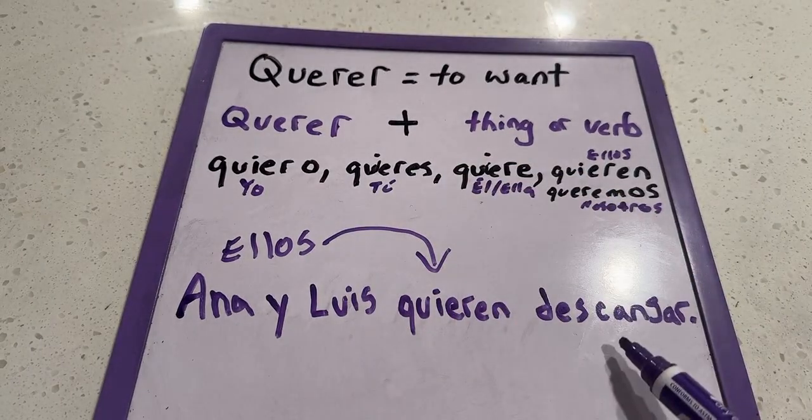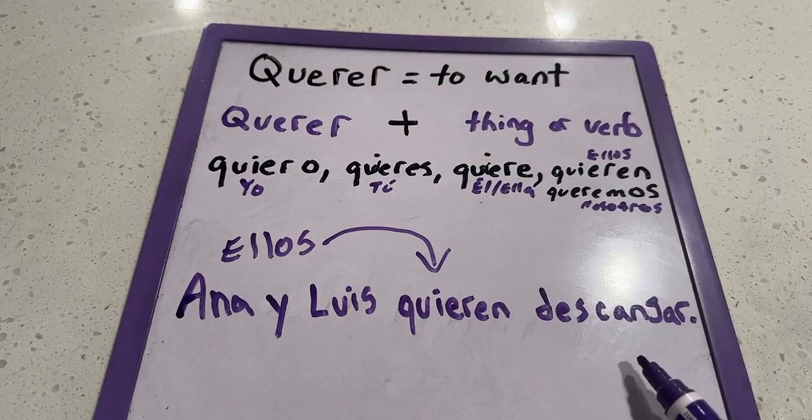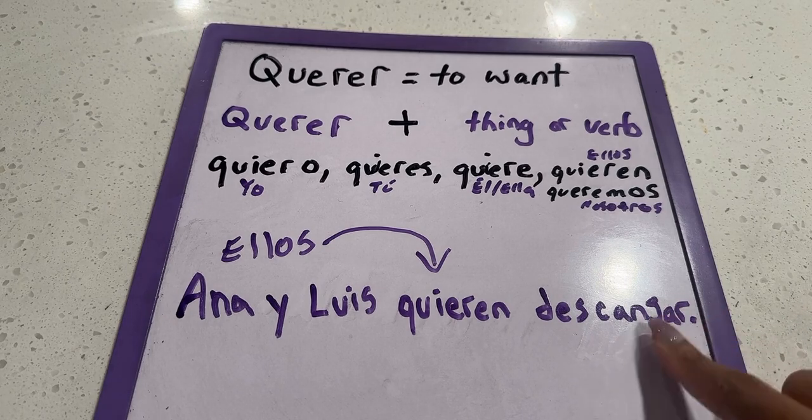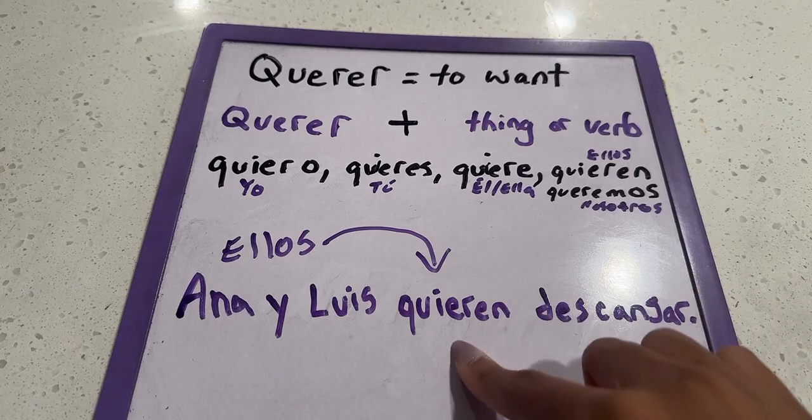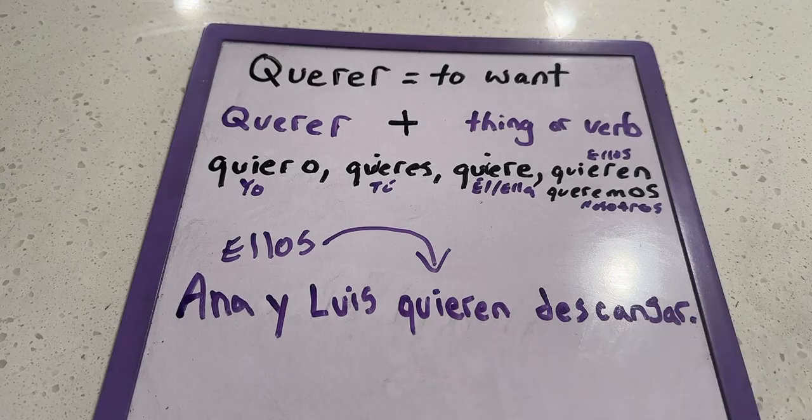Now let's look at our verb. We have a verb. It is descansar, meaning to rest. So Ana y Luis, they want to rest. Why? Because it is Sunday. And you're correct, Kira, where it says the second verb is never conjugated. Correct. As you can see, the verb is still descansar. We never conjugate the second verb when it is directly after one that is conjugated. All right.